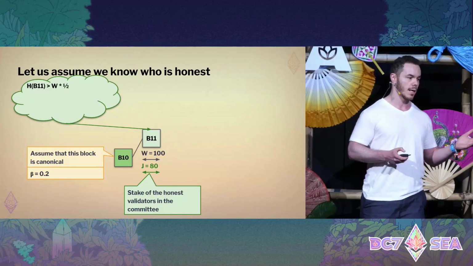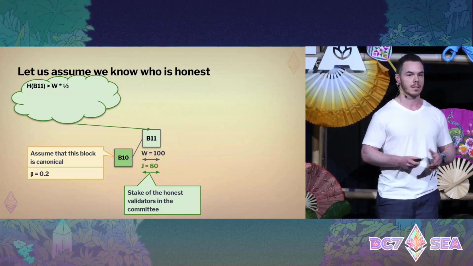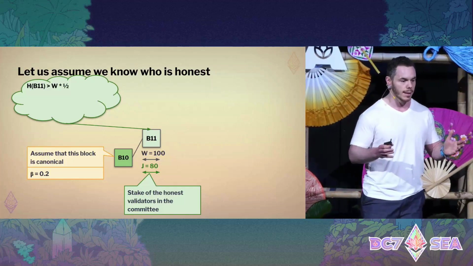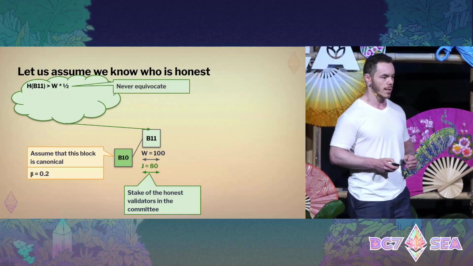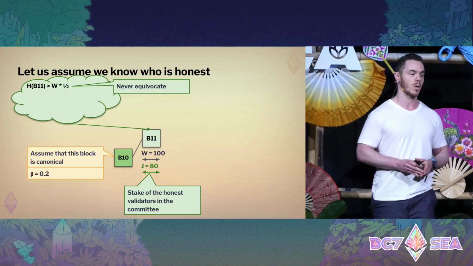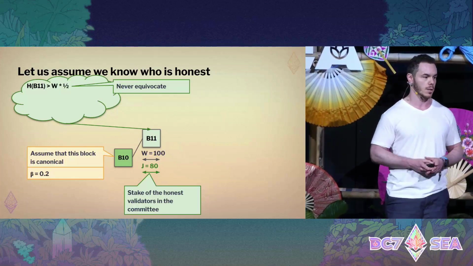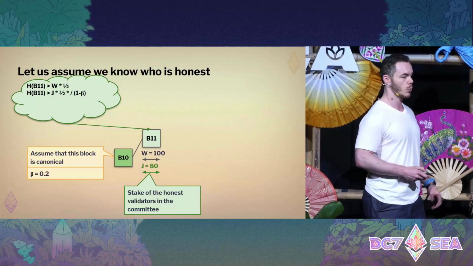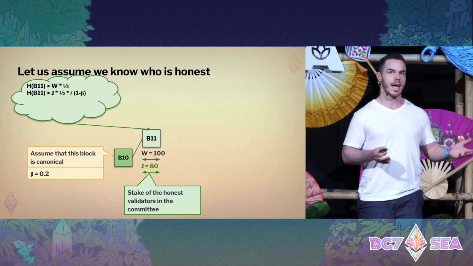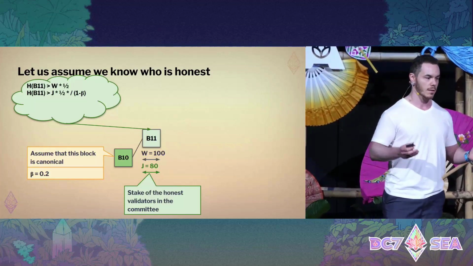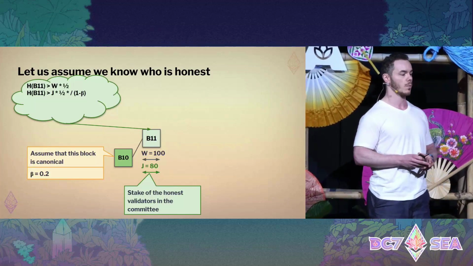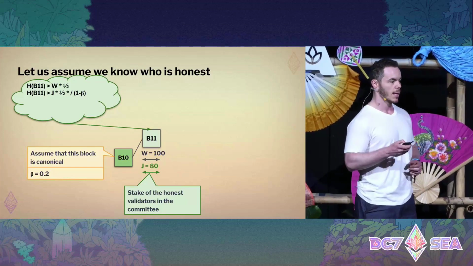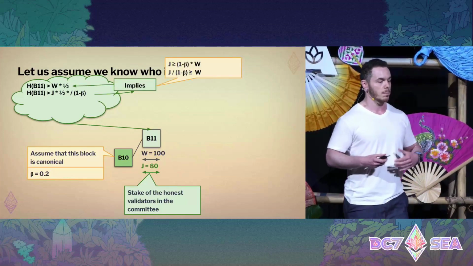What we're going to require is that H of B11 is larger than half the total weight of the committee. Clearly, honest validators never equivocate. Clearly, this will make B11 win the fork choice. But we are going to work with something a bit more complex, which is this. We are going to require that H of B11 is larger than J, which is the honest committee, multiplied by half divided by 1 minus beta. We'll see why this matters. The thing is that this second condition implies the first one.